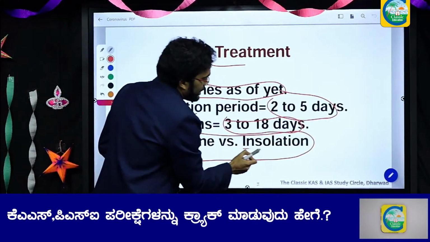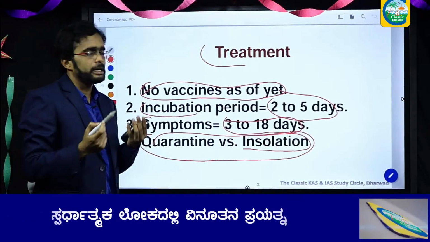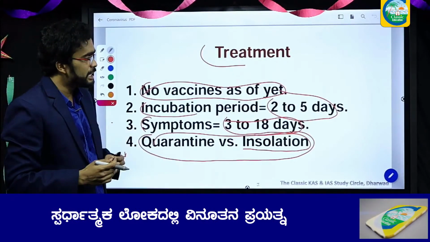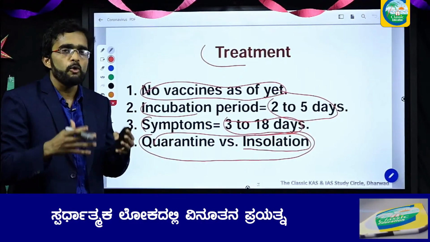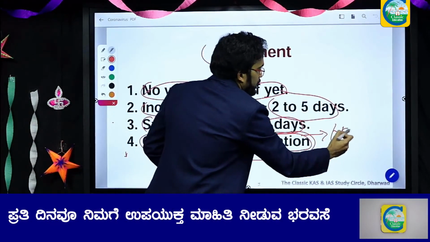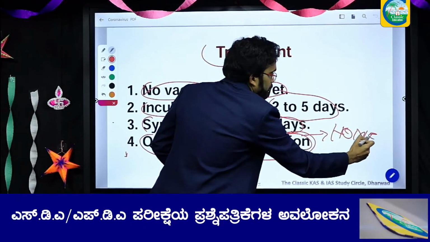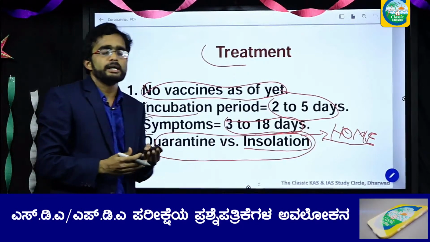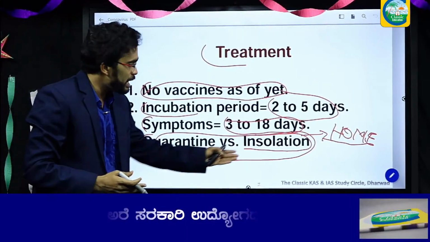This should be isolation. So what is the difference between quarantine and isolation? In isolation, you will usually be kept in a room in your home itself. There won't be the support of doctors, nurses, medications, etc. You will be kept at home itself.